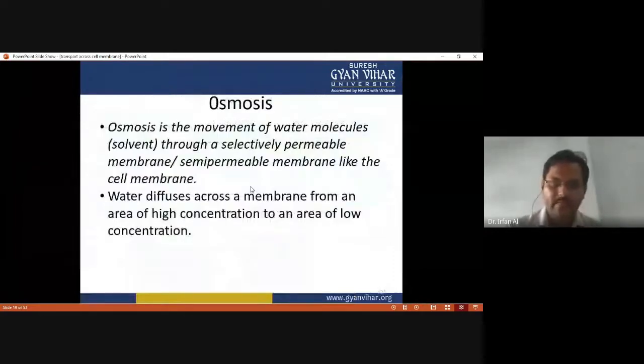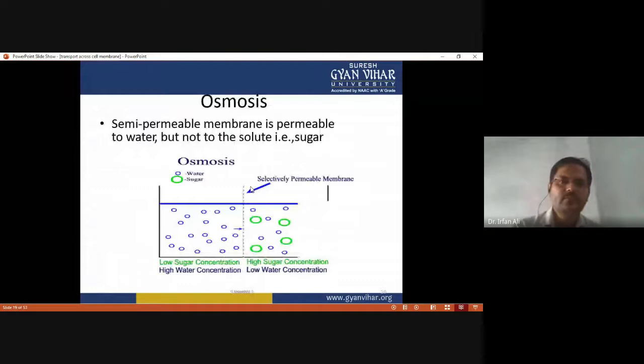And next, a passive process of transport is osmosis. Osmosis is the movement of water molecules through a selectively permeable or semi-permeable membrane, like the cell membrane, and water diffuses across a membrane from an area of high concentration to an area of low concentration in terms of water. So in this figure you have to see that this is a selectively permeable membrane.